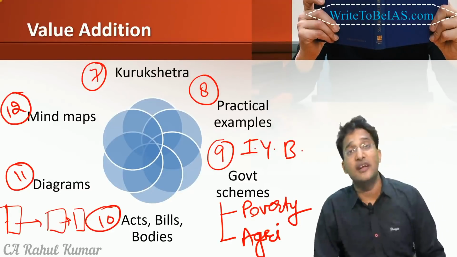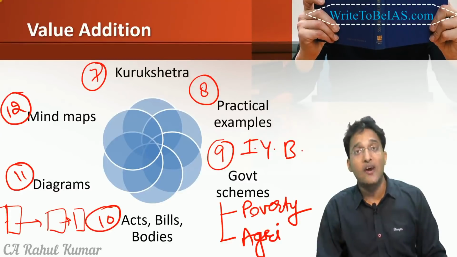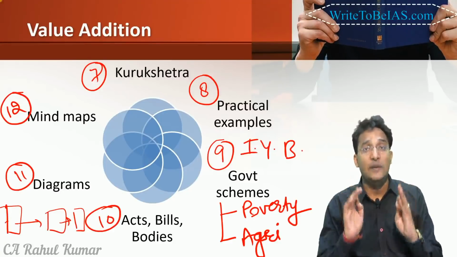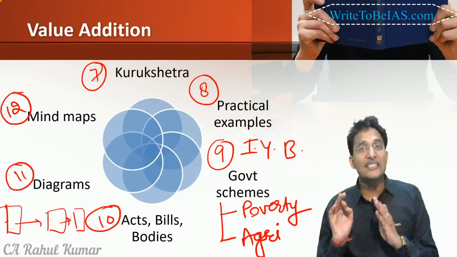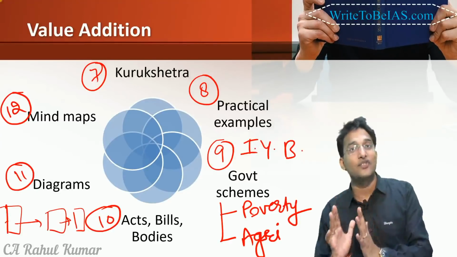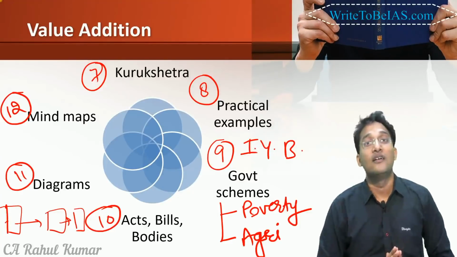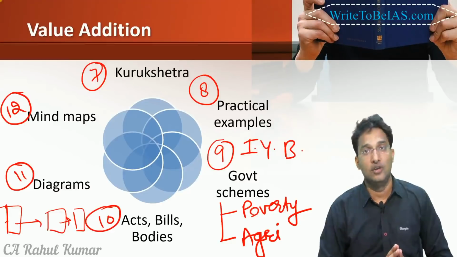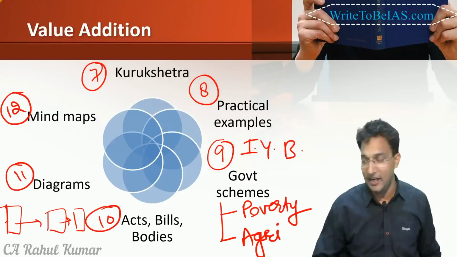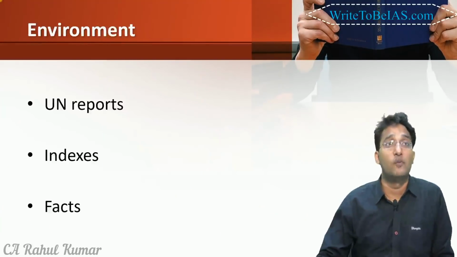So for the revision in the examination hall, just before the examination, you need to have very good mind maps. And when you revise those mind maps at least 10 times, then you can easily recall the entire topic and the sub points in the examination hall, and you can write those topics with the examples, with the facts, with the different features that I have already told you. So these kind of mind maps you should prepare for each and every topic, right? So these value additions can really be wonderful for your preparation.